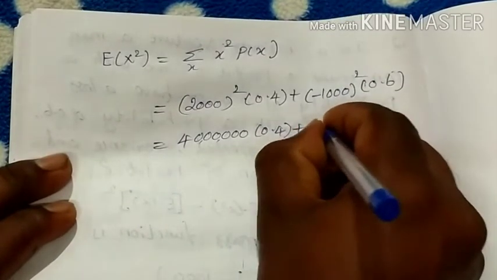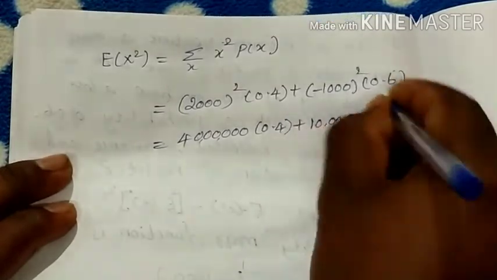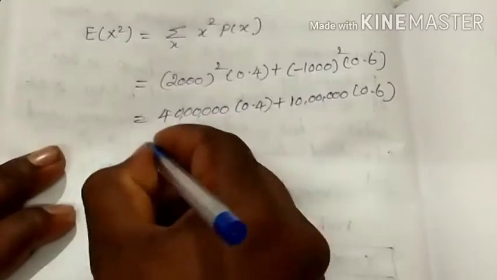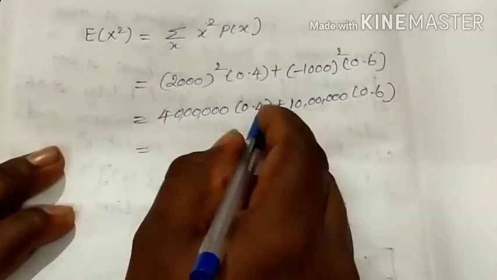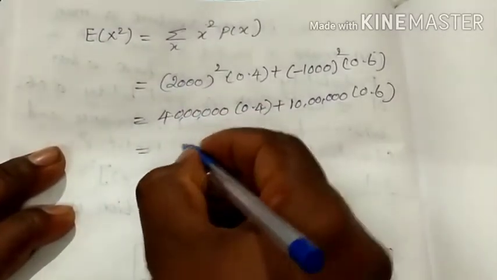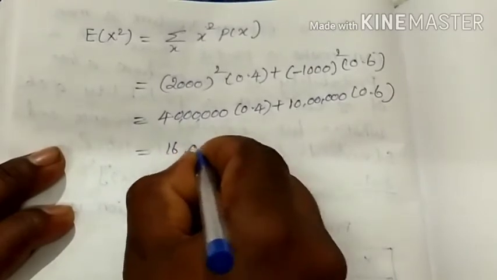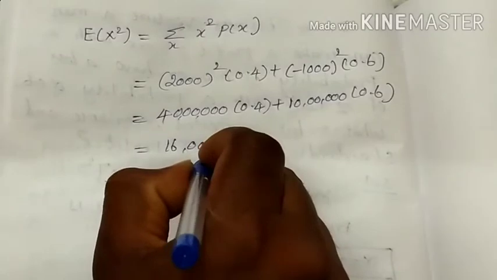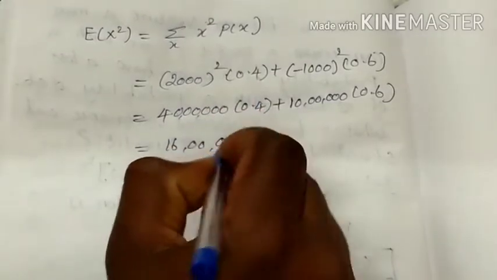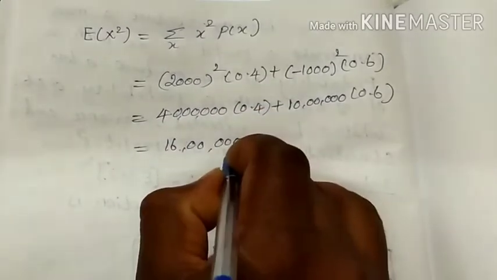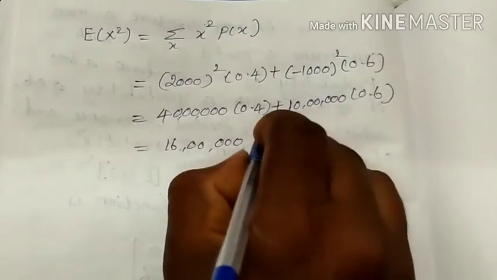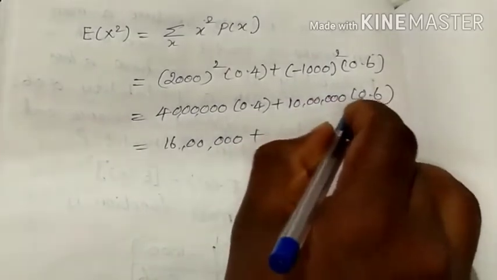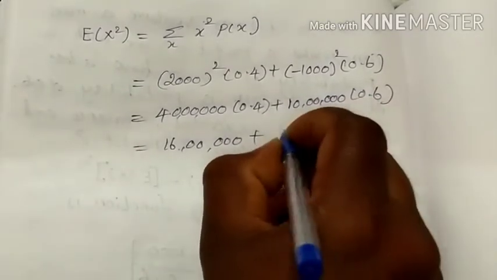Into 0.6. The product of 40 lakh and 0.4 is 16 lakh, plus the product of 10 lakh into 0.6, which is 6 lakh.